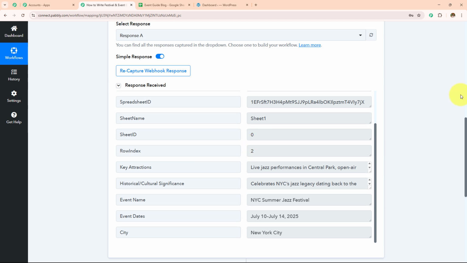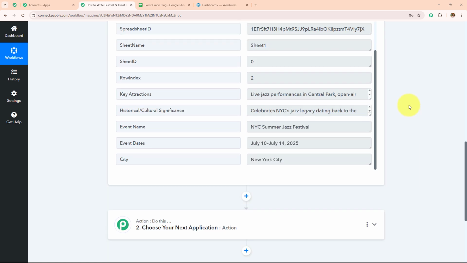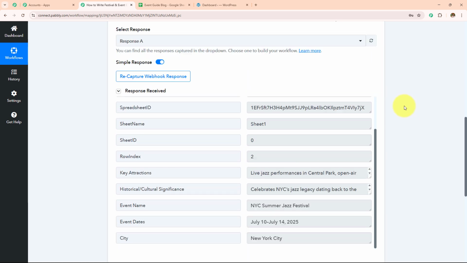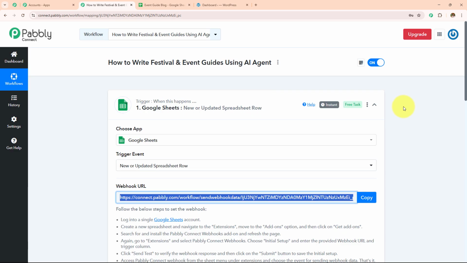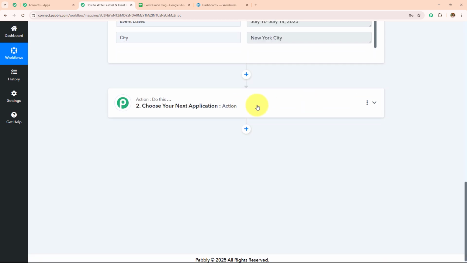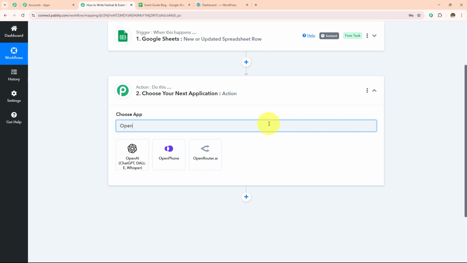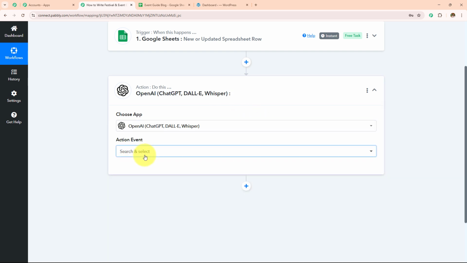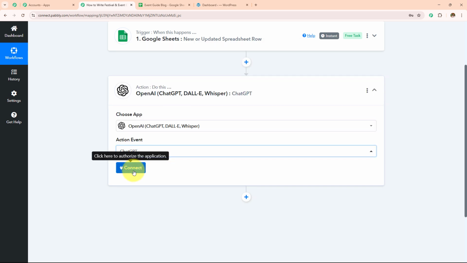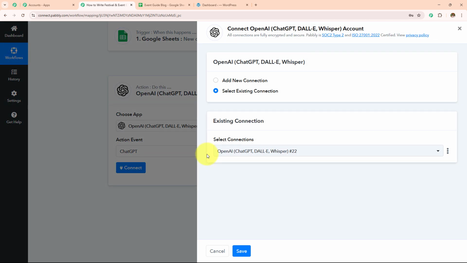Now moving on to the next step, whenever I'm going to add a new detail, I want to create a guide or a blog on that title or a topic so that I can create a post on my WordPress. So then in my action application, first I'm going to create this, and to do that I'm going to use my AI agent as OpenAI. And then in my action event, I'm going to select this as ChatGPT and then click on connect.